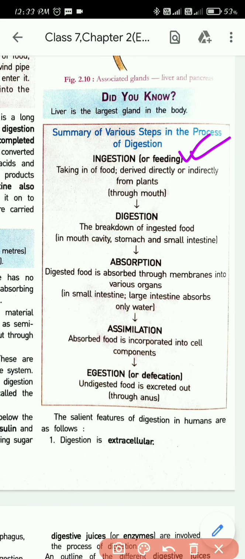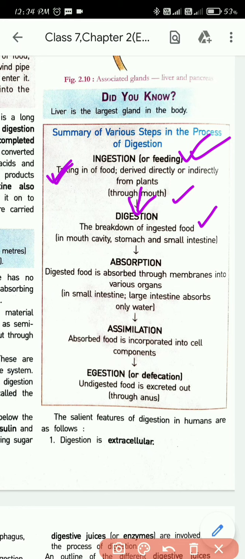Ingestion means taking in the food, derived directly or indirectly from plants, through the mouth. So ingestion is nothing but the taking in of food. Next, after you take the food, what will happen? It will get processed into digestion. So the next step, digestion, will occur. What is digestion? It is the breakdown of the food into simpler forms.